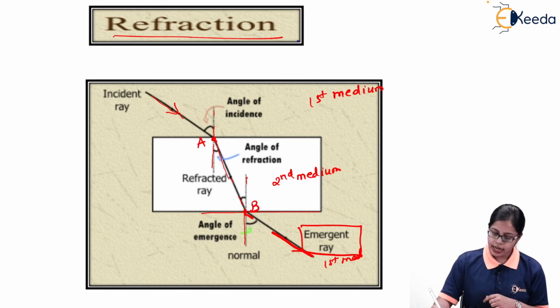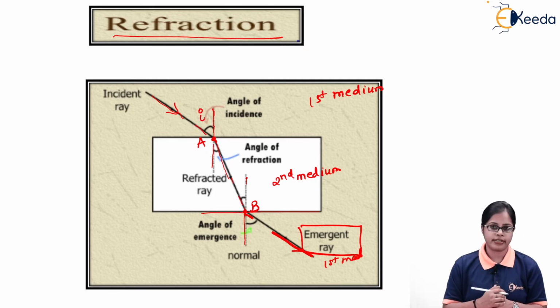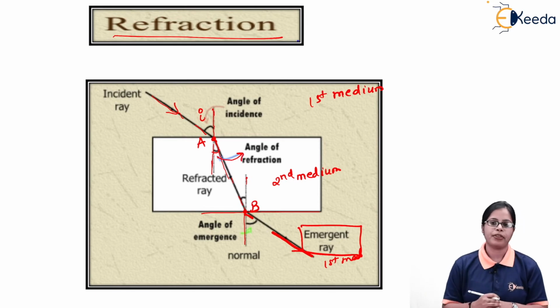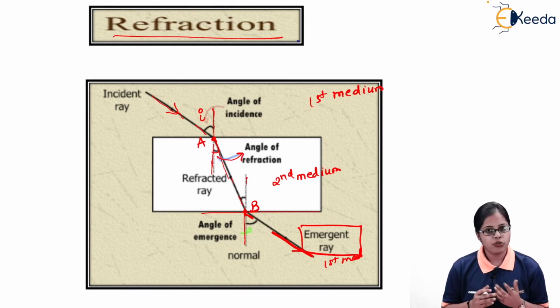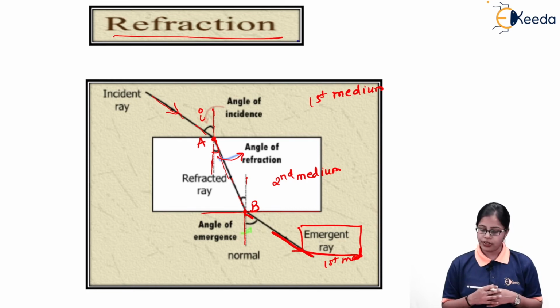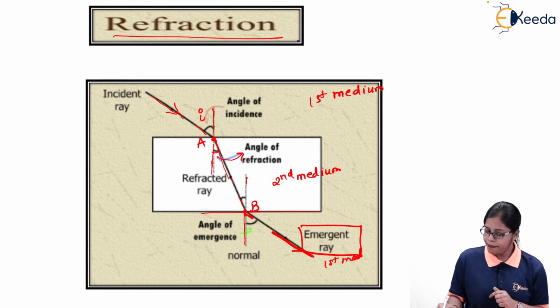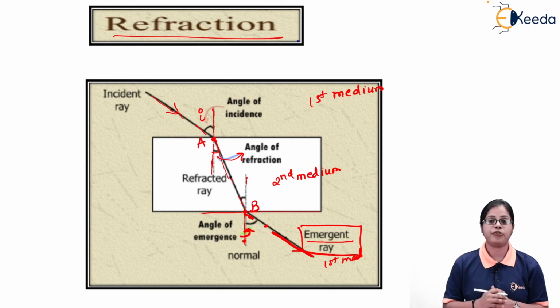Secondly, as you can see, the angle between this normal and the incident ray will be taken as the angle of incidence. In a similar manner, the angle between the normal and the refracted ray will be taken as the angle of refraction. So again I'm going to obtain two angles over here, that is the angle of incidence and the angle of refraction. Ultimately, we are getting a ray which emerges outward. That ray is called the emergent ray. So the angle between the normal and the emergent ray is going to be called the angle of emergence.